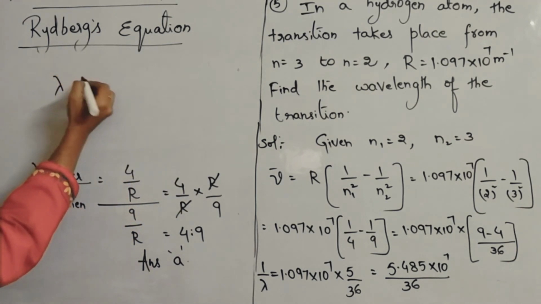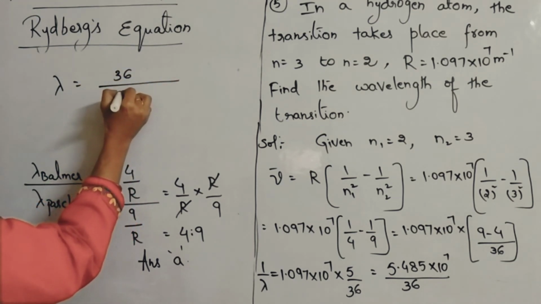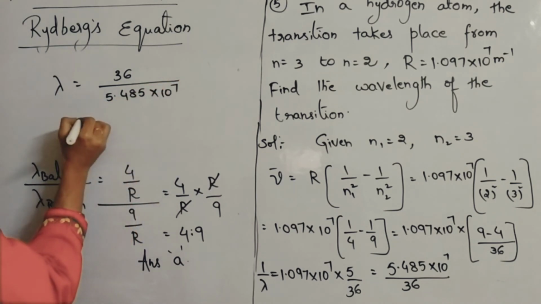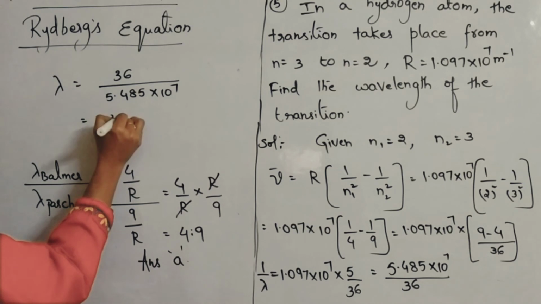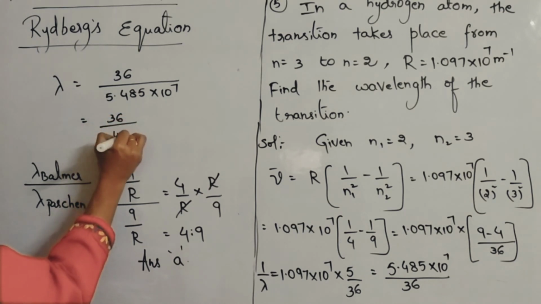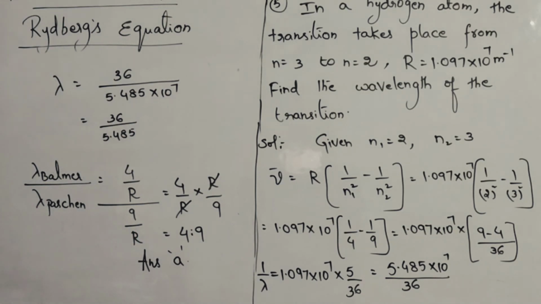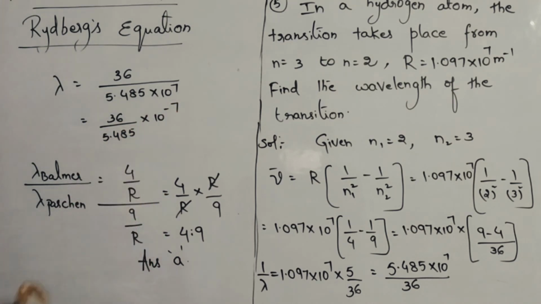So you have to reciprocate the value. Lambda is equal to 36 by 5.485 into 10 to the power of 7. And this 10 power 7, if it goes to the numerator, it will become 10 to the power of minus 7.